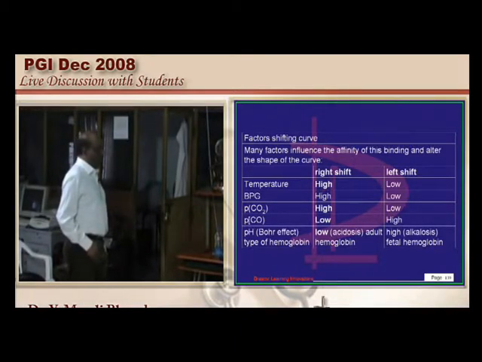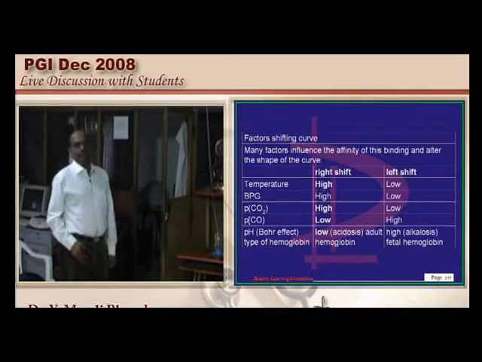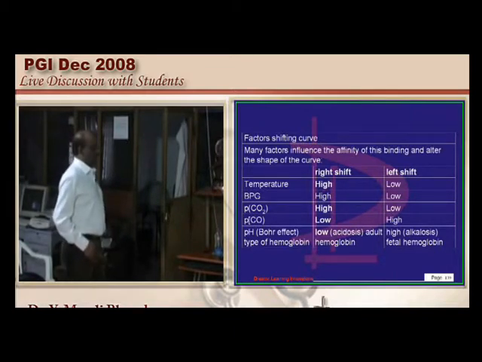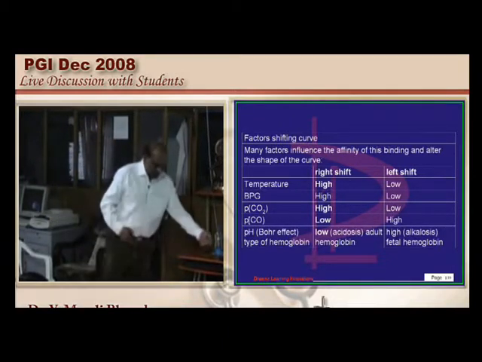if it is low, they all lead to the development of the right shift is what you need to basically remember. Similarly, pH also, acidosis will lead to right shift, and adult hemoglobin has a right shift, whereas the fetal hemoglobin has a higher affinity, hence it has got a left shift is what you need to basically remember.